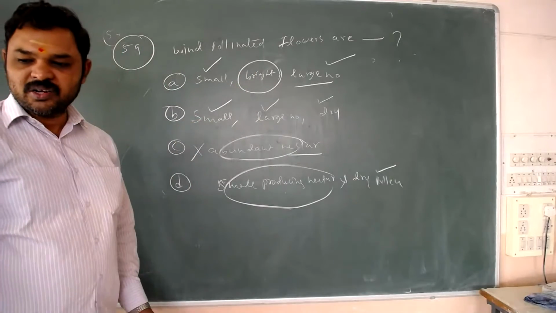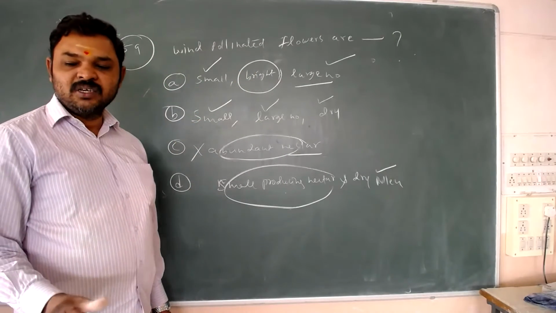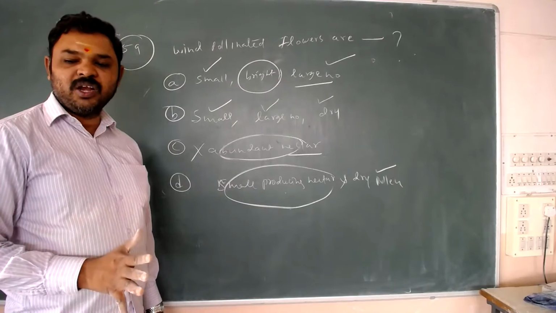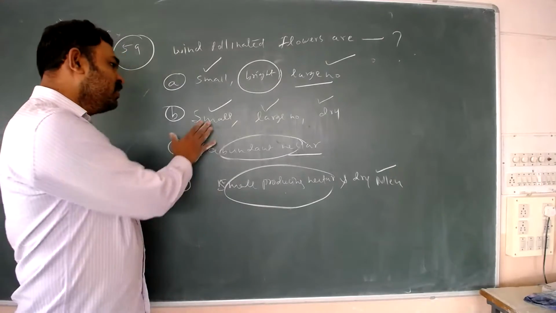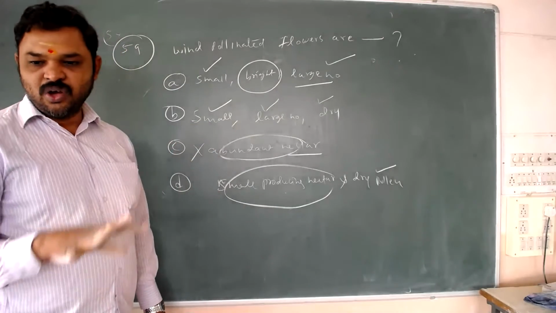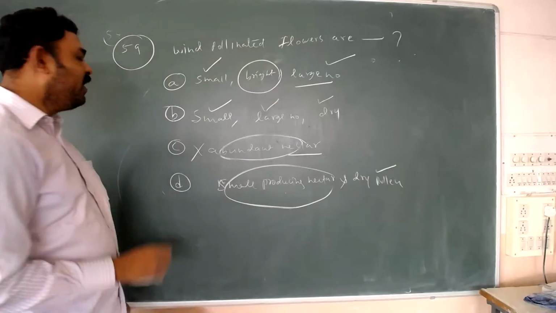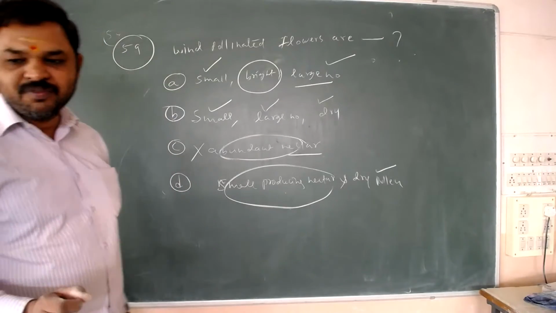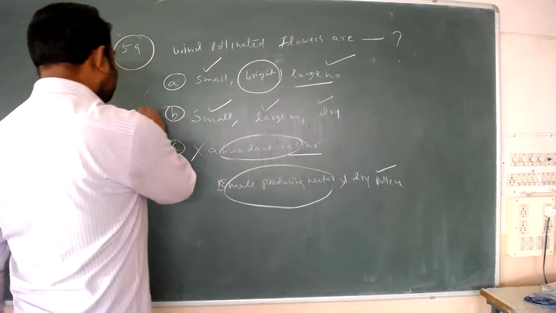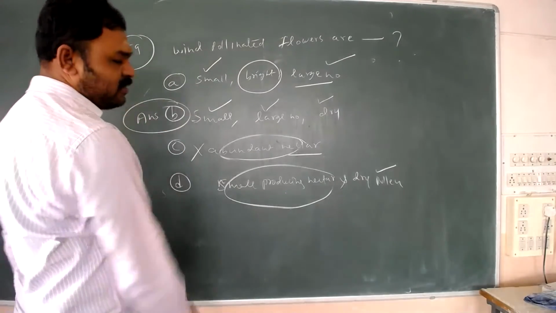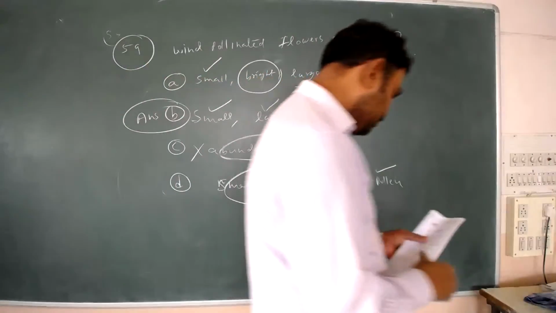Option B, all are correct. So wind pollinated plants can produce a large number of pollen grains, many pollen grains, and they are small in size. So the appropriate option is option B. So what is the answer to 59? B is the answer. B is the answer. Now the last question, 60.